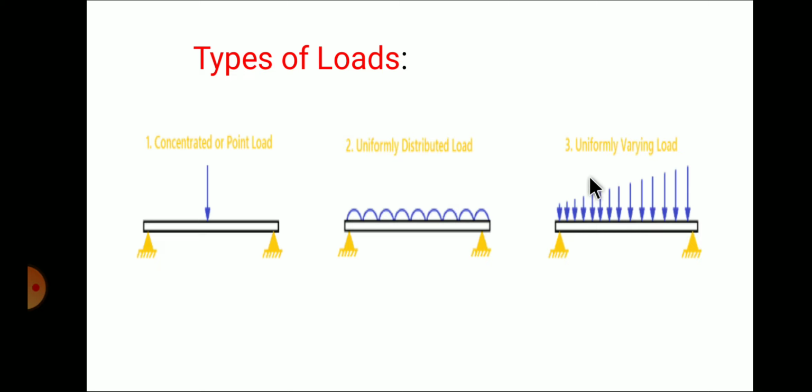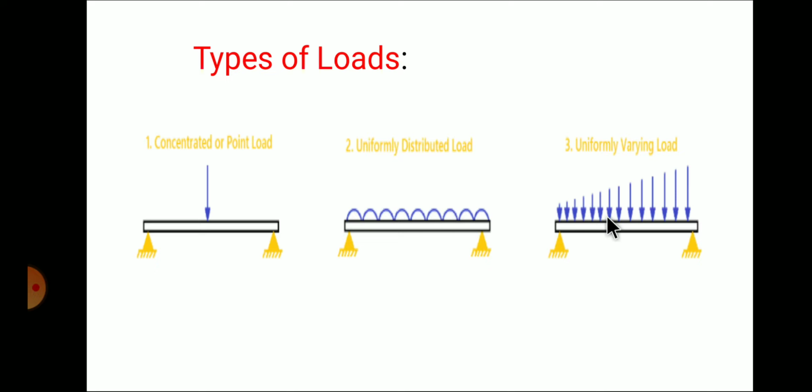Third one is uniformly varying load. As the name indicates, the load is varying uniformly, means it is not same. From starting point it is different and to the other end it is different. Means uniformly varying load is one which is spread over a beam in such a manner that rate of loading varies from point to point. From one point to the other point, the load will not be same, whereas in uniformly distributed, if you take at any point, the load will be same.